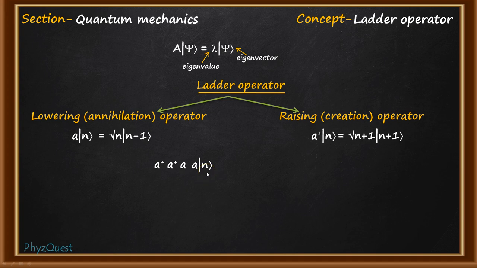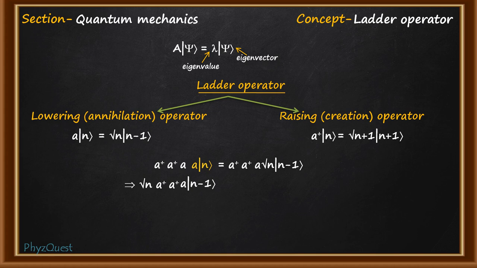First, the lowering operator A will operate on the state n, producing the state n-1 with the eigenvalue square root of n. Now we bring the eigenvalue to one side, so this is square root of n into A plus A on n-1.